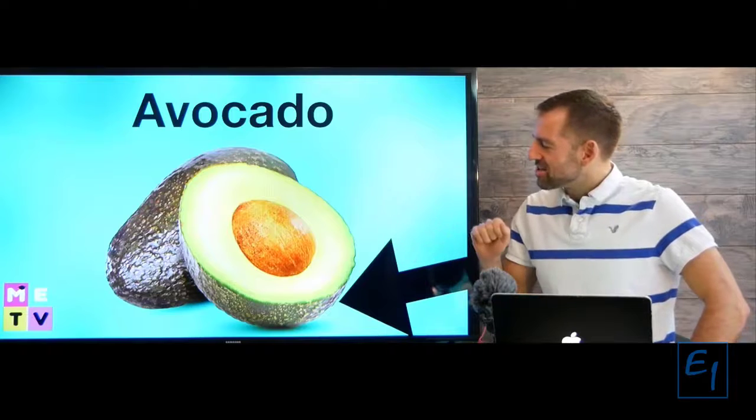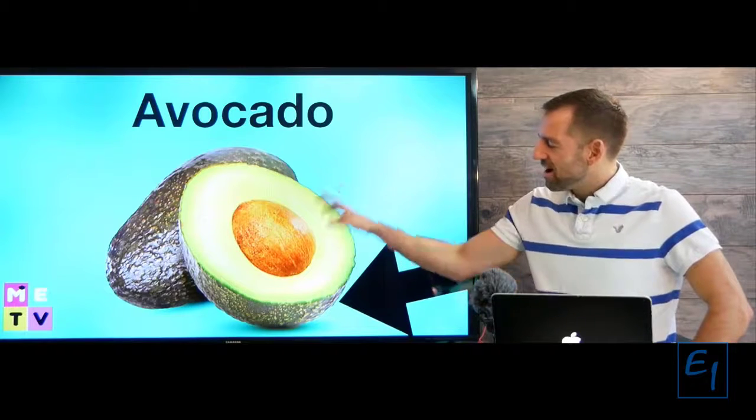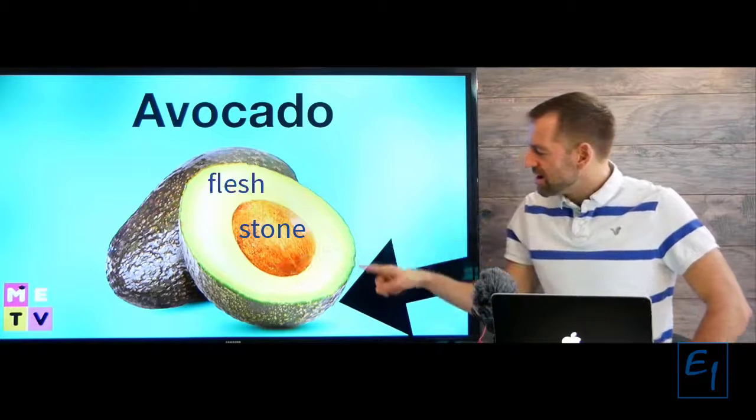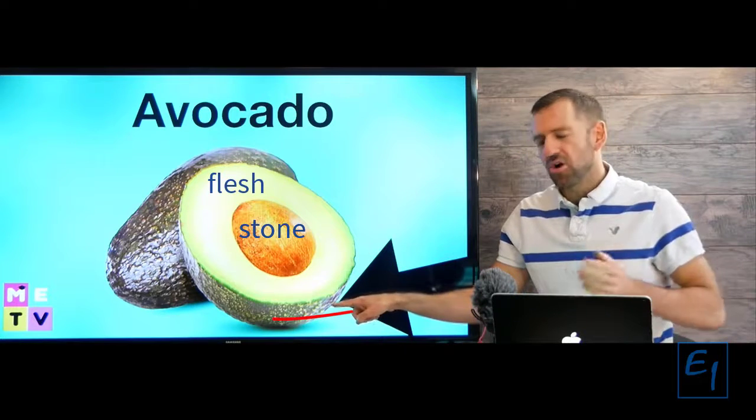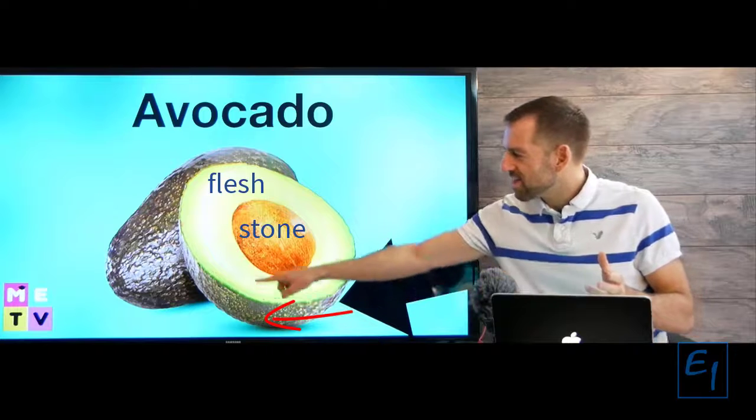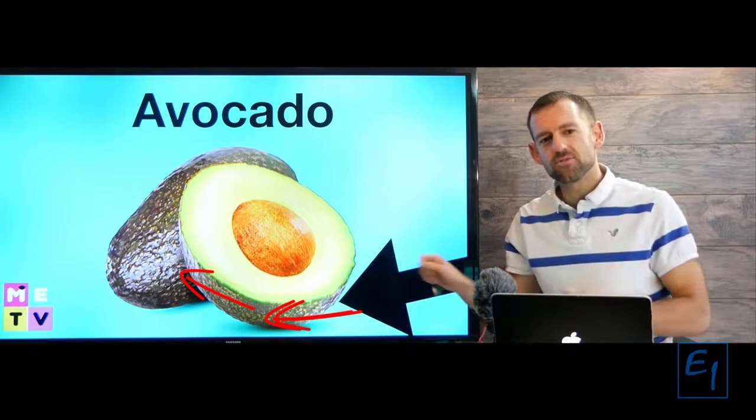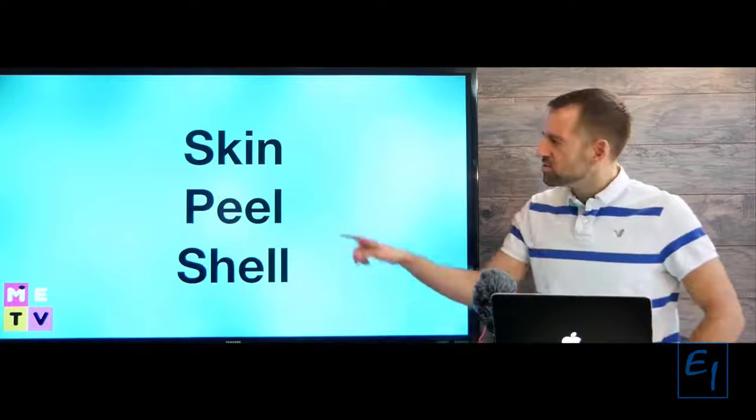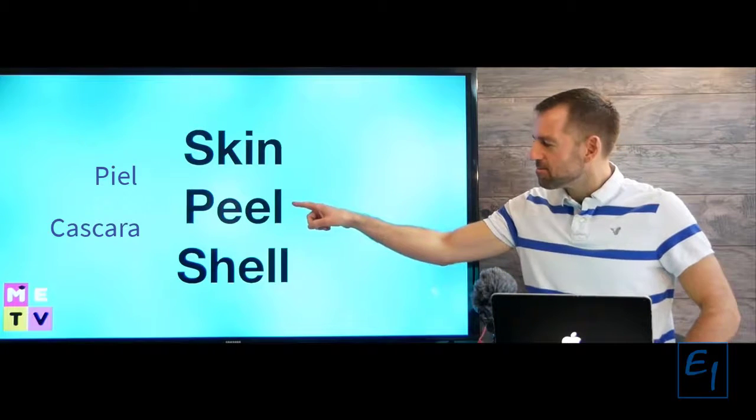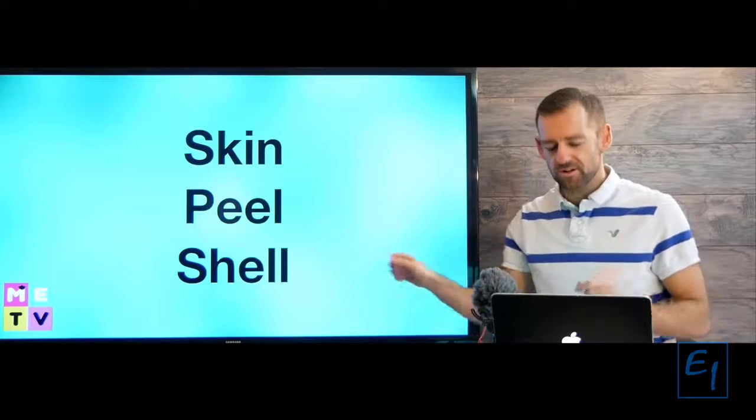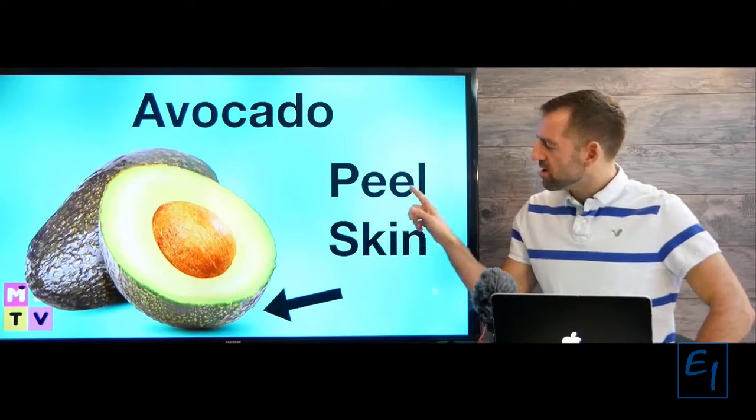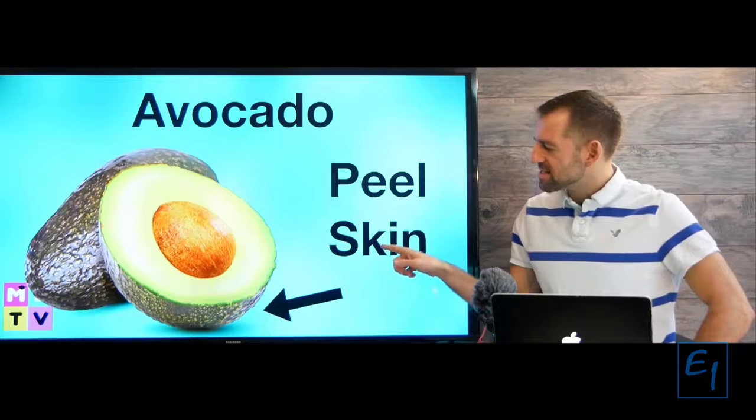Let's take a look at this picture again. We have our avocado. Here's the stone. Here's the flesh. Now what about this dark green thing on the outside of the fruit? How would you describe that? Well, we could use the words skin, peel, or shell. With an avocado, we would probably use the word peel or skin.